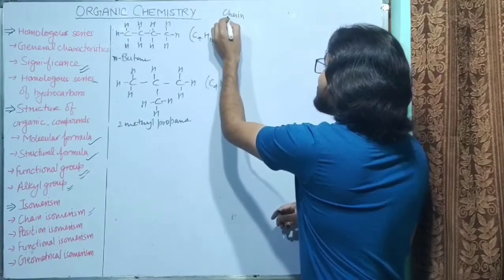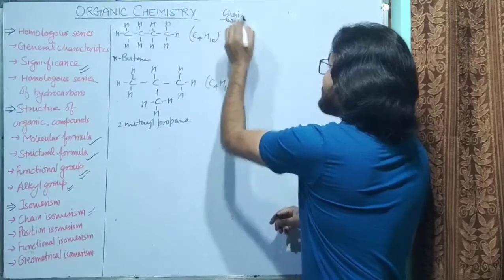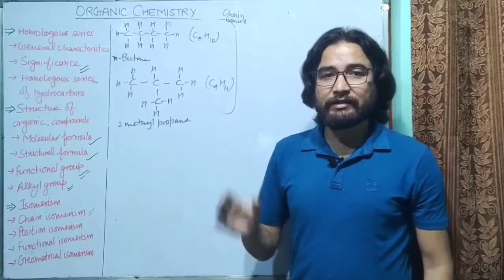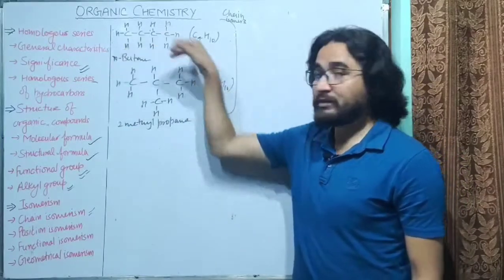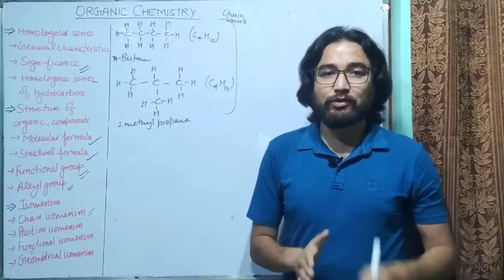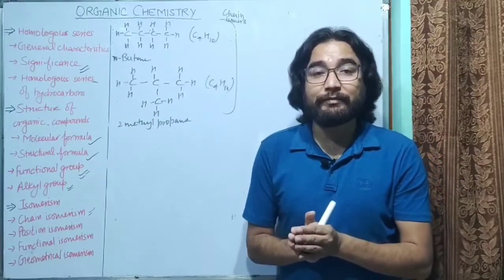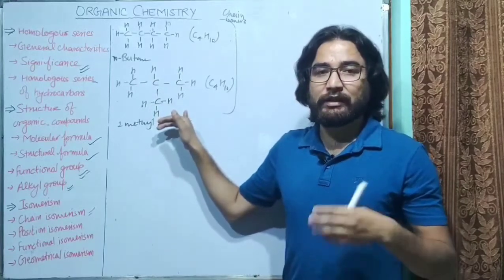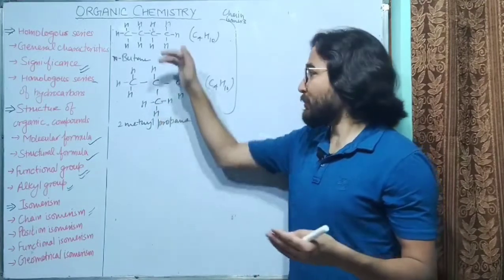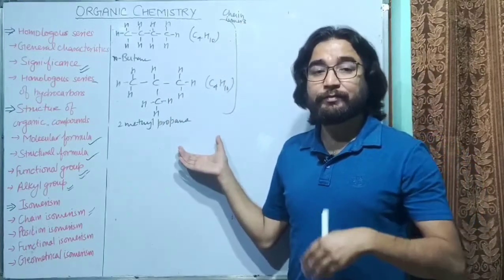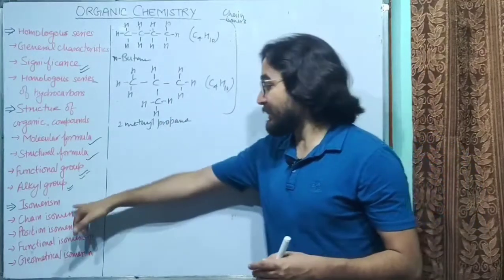So I hope you have understood the meaning of chain isomers and chain isomerism. If there is a different arrangement of carbon atoms in chains, then we can have different structures and different compounds.